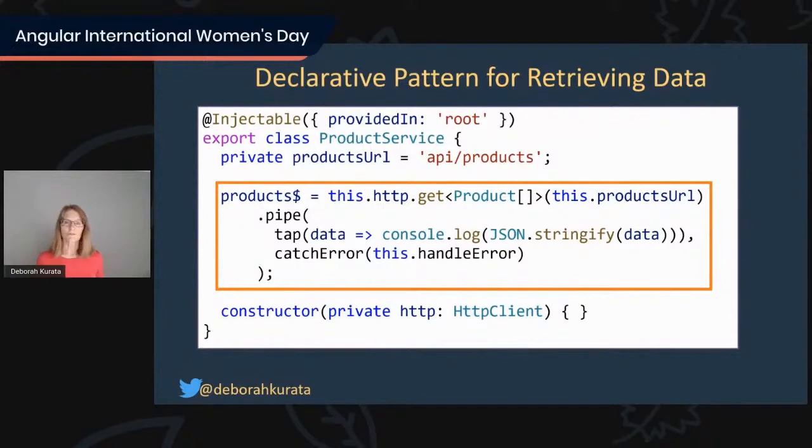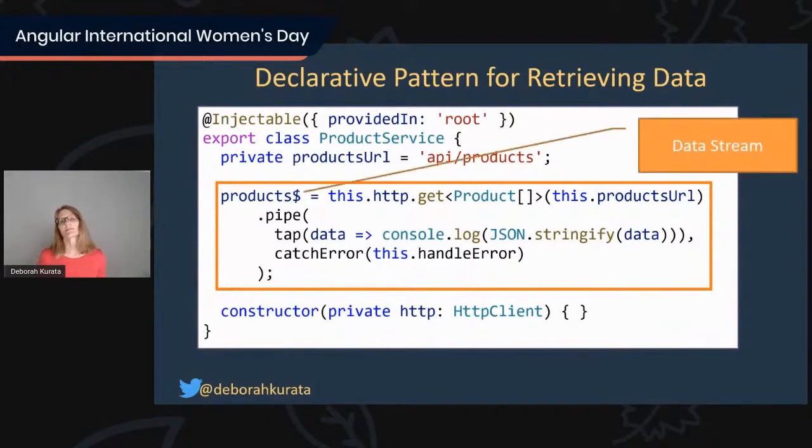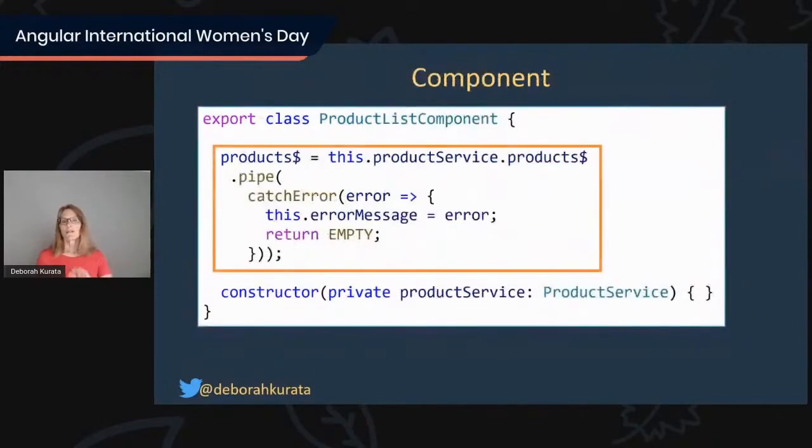we're going to be working with a variable that is going to be an observable. That kind of helps us easily recognize when products would be the product array and products$ would be the observable of the array. So that then basically is our data stream. So we've got it declared here. Well, what does that do then for the component? We then also declare a variable there, again, products$, and we set it equal to the value from the service. And because we're working with observable streams, we can define a pipeline of actions that we want to have occur once we receive an emission.